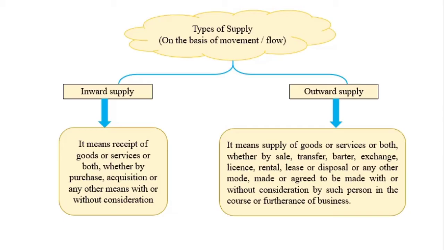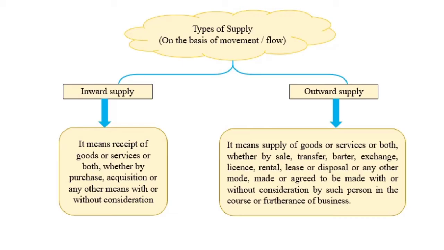What is barter? Barter is nothing but a transaction involving exchange of goods or services. In this case, the same activity constitutes supply as well as consideration. For example, a grocery shop owner exchanges grains for fruit from a fruit seller. So it is a case of barter. Why? Because the grocery shop owner exchanges his grains with a fruit seller in exchange for fruit.